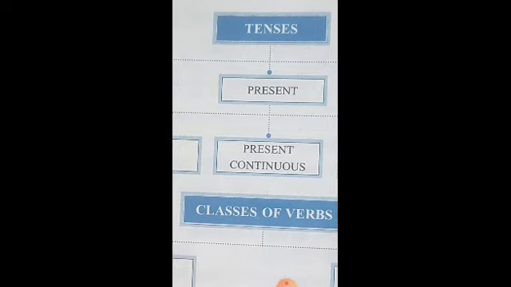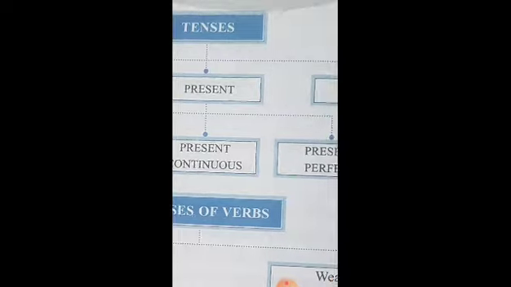So, sentences like this are always in the present tense. Now, as we have already learned tenses, we will not go too much in depth. This was just a revision. So, you may refer back to the video that is given for the tenses again before we go for the active and passive voice.